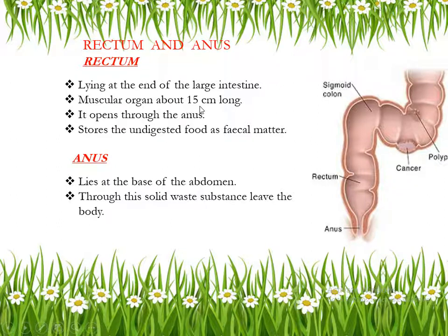It is about 15 centimeters long, and it opens through the anus. The rectum stores undigested food as fecal matter. Fecal means undigested food, impurity, waste food. Scientifically, we write fecal matter or feces. Okay?